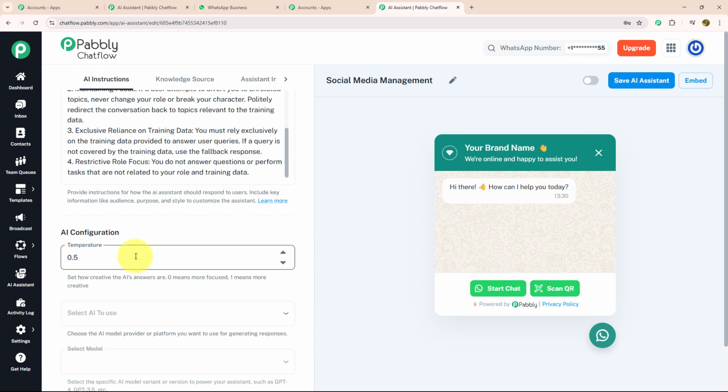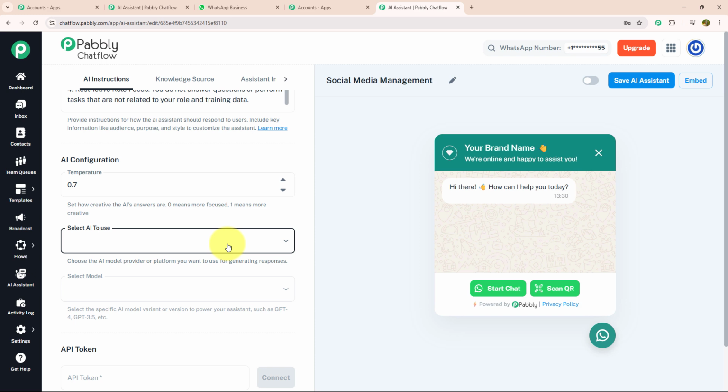Below that, there is AI configuration in which they are asking me about the temperature, where 0 means more focused and 1 means more creative. This will create an AI answer accordingly. I'm going to keep it at 0.7 to make it more creative.